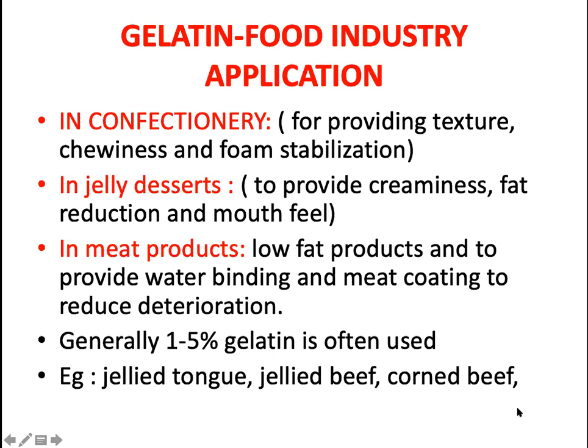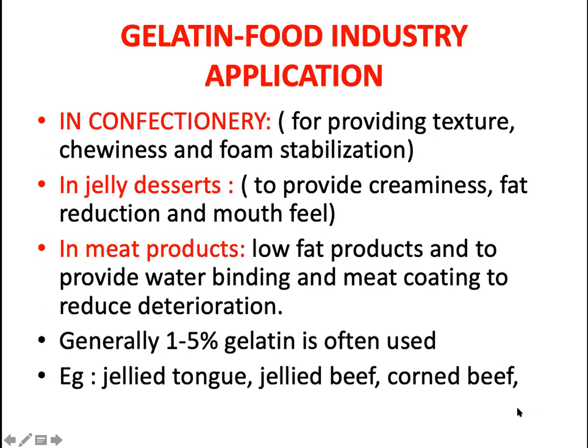meat products also, we are using the gelatin to develop low fat meat products because gelatin can mimic the fat properties, the chewiness, the gumminess, all similar to that of the fat. So it is used in low fat product development. It is also used in meat coatings. When you coat it as a film on the meat products or fresh meat, it can prevent further oxidation, or it can reduce the deterioration during storage. So again, it can be used in the meat products also.